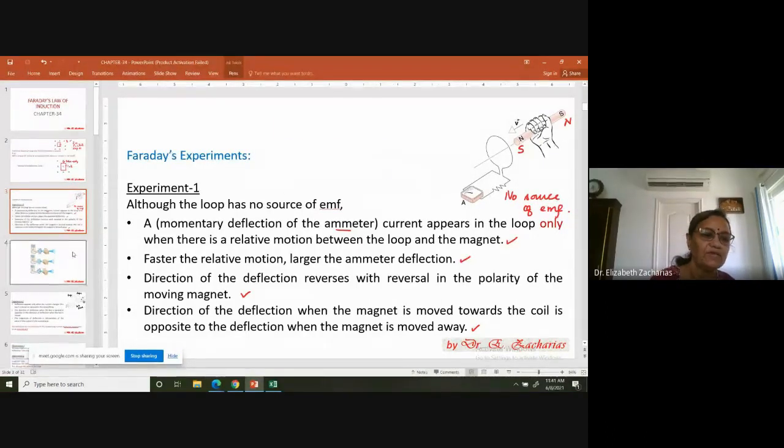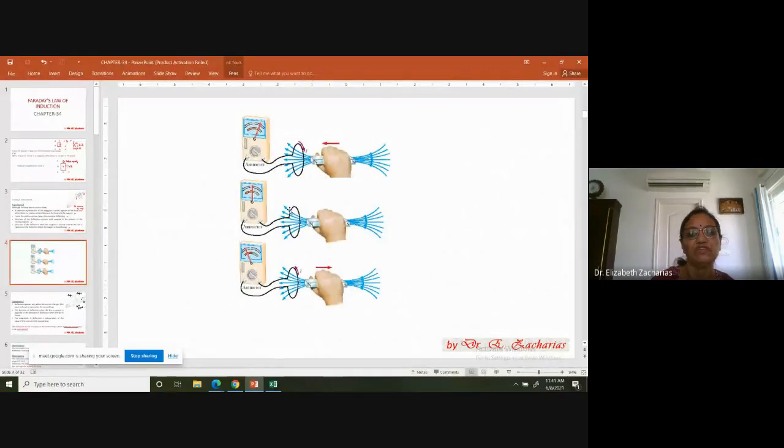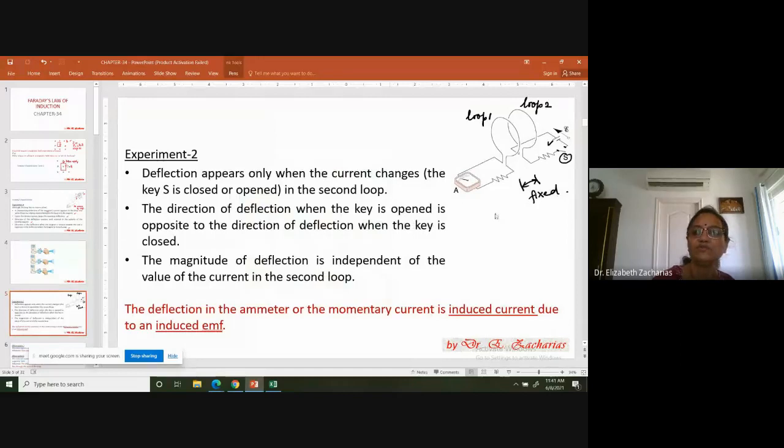And that has been summarized in terms of these three pictures. So when he's bringing it with a velocity v, he sees a deflection to the right. Then when he holds it at rest, there is no deflection. When he pulls it back, he finds that there is a deflection in the opposite direction. Similarly, when he changes the polarity also, he will see these effects. Now go to experiment number 2.